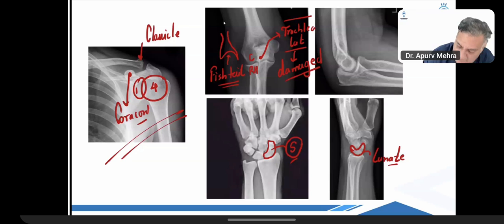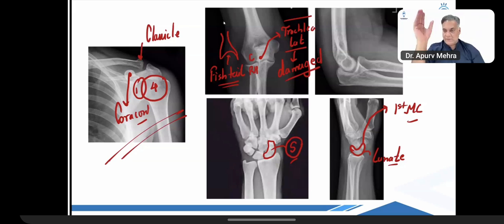This is lunate. And remember one thing on the lateral view of the wrist joint: which is the bone which is anterior? First metacarpal. So if you look at the lateral view, the thumb is anterior. Remember, if there is a fracture and the bone goes towards the thumb, it means anterior displacement, the opposite is posterior displacement. Are we good?